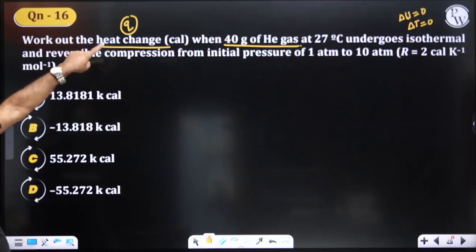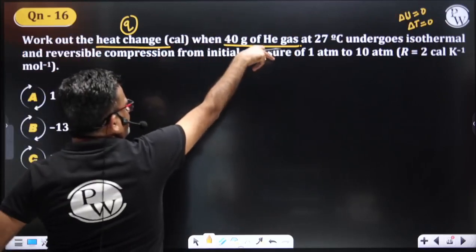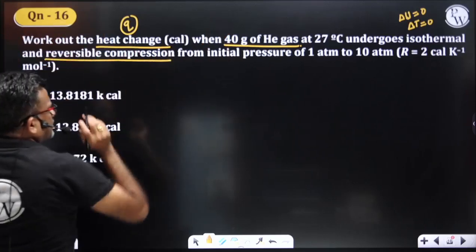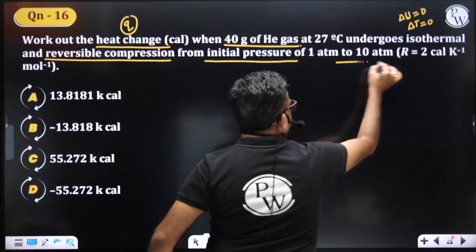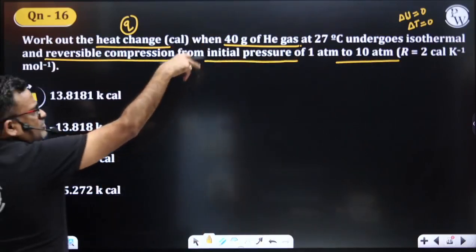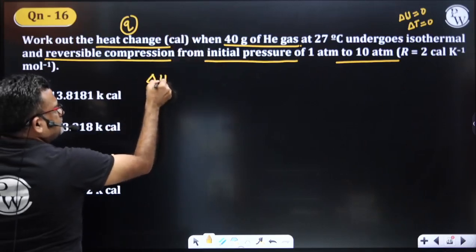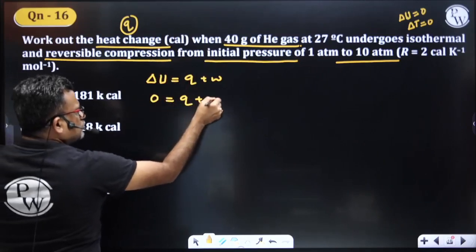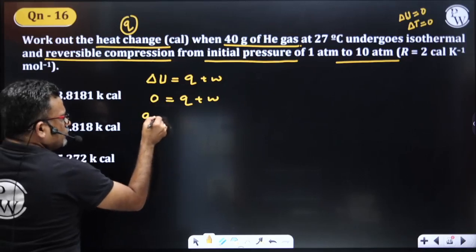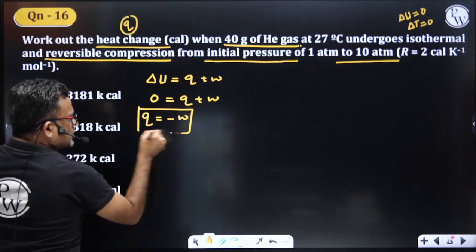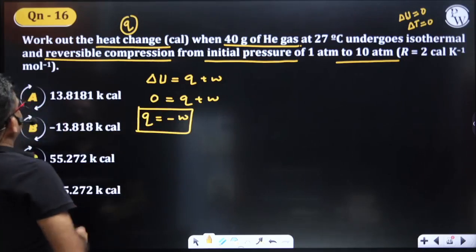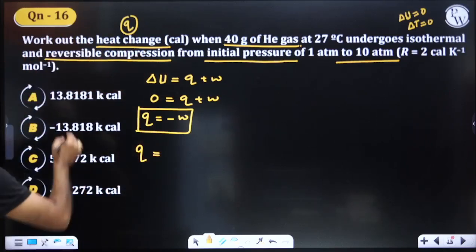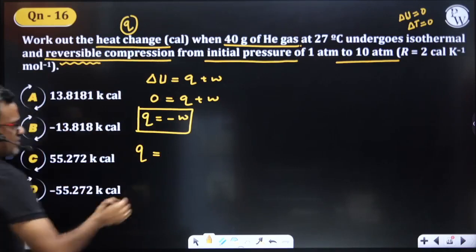Work out the heat change. Calculate the heat change when 40 gram of helium, mass of helium given is 40 gram, is undergoing isothermal and reversible compression from initial pressure of 1 atmosphere to 10 atmosphere. So since delta U is equal to 0, we have delta U is equal to Q plus W. Since delta U is equal to 0, our answer should be like Q plus W equal to 0. Therefore, Q is equal to minus W. Yes or no? Right. So what would be Q here now?